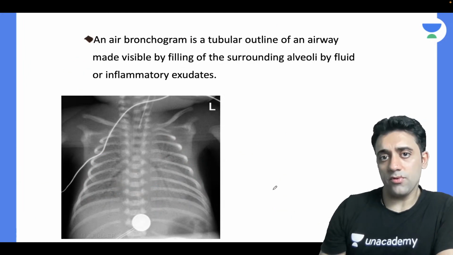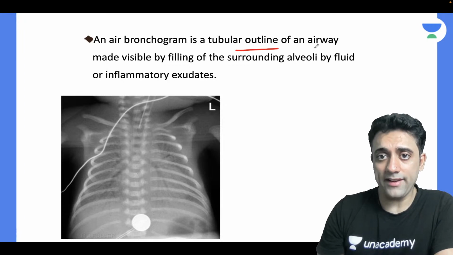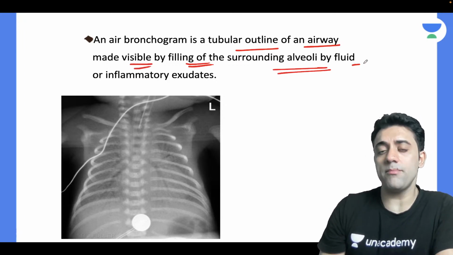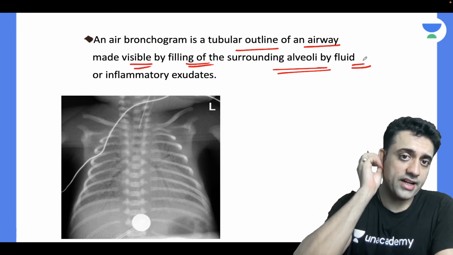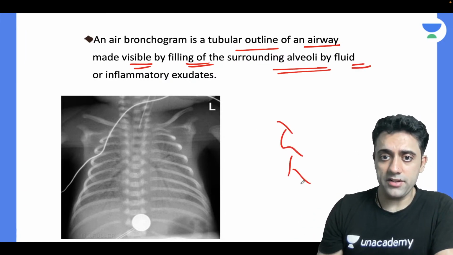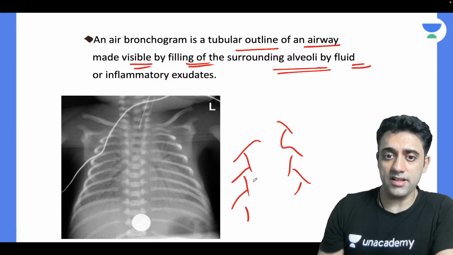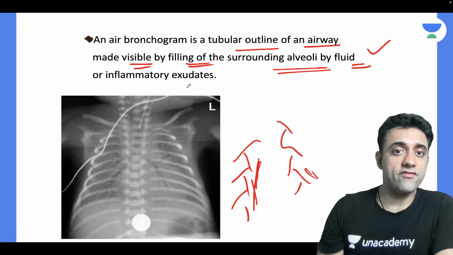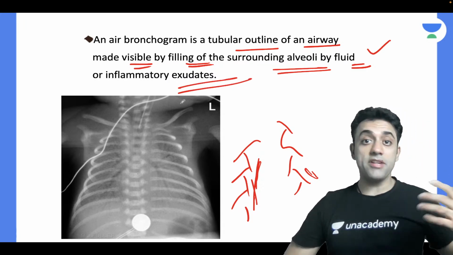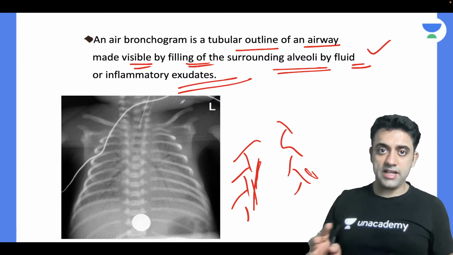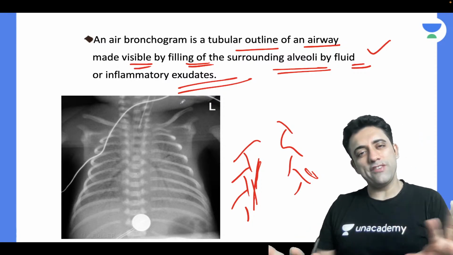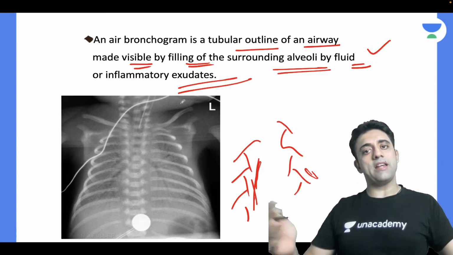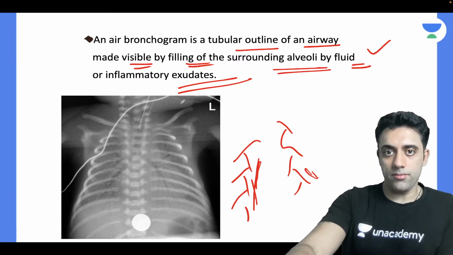The definition of air bronchogram is a tubular outline of an airway visible by filling of the surrounding alveoli by fluid. See, are you understanding? These are the airways, air tubules, but outside, what is around them? All fluid, everything is filled by fluid or inflammatory exudates, right? Because it is a premature baby, there is no surfactant, nothing, so it's all only fluid outside. So just a tubular airway visible, and outside, what is there? Fluid. So that is known as air bronchogram.